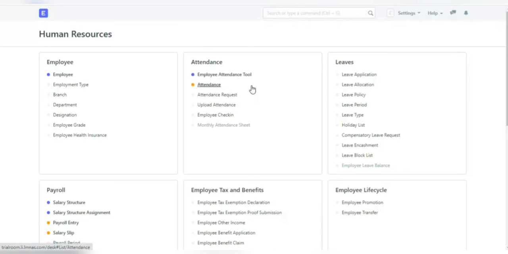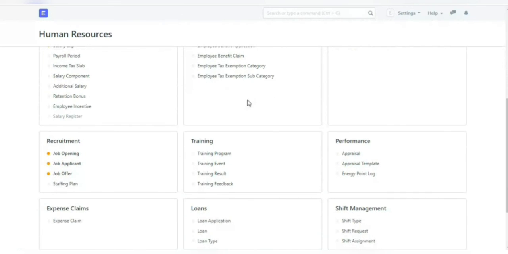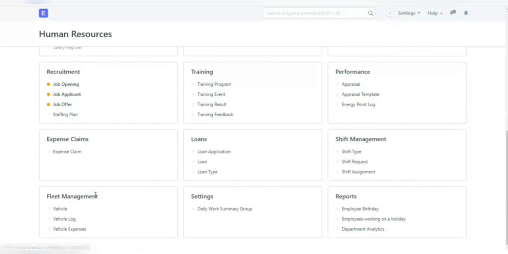of the employee. Attendance. Attendance is a record stating whether an employee has been present on a particular day or not. Here, you can mark and record attendance of an employee on a daily basis. Performance appraisal. A performance appraisal is a method by which the job performance of an employee is documented and evaluated. Fleet management. Fleet Management section of Human Resources helps your organization manage their fleet of vehicles and track their expenses.